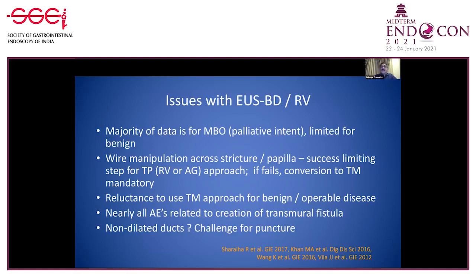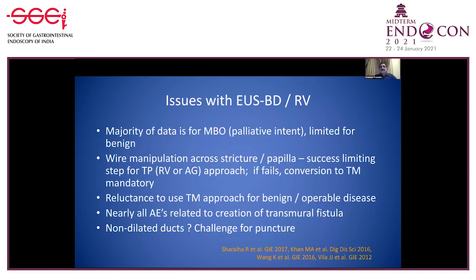Is it all hunky-dory that we can now abandon ERCP, or whenever the ERCP is difficult, can we straight away go for choosing an EUS guided biliary drainage? No, there are certain issues even pertinent today, as the majority of the data which is available is for malignant biliary obstruction and it is used for palliative intent.